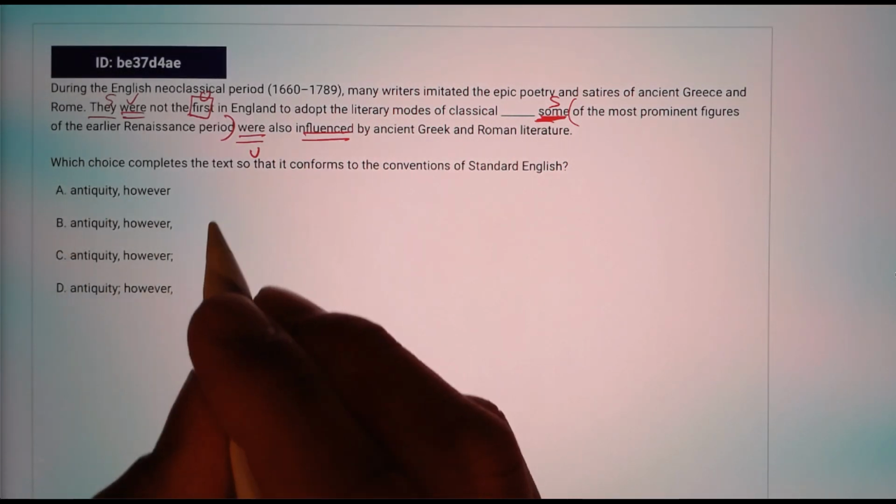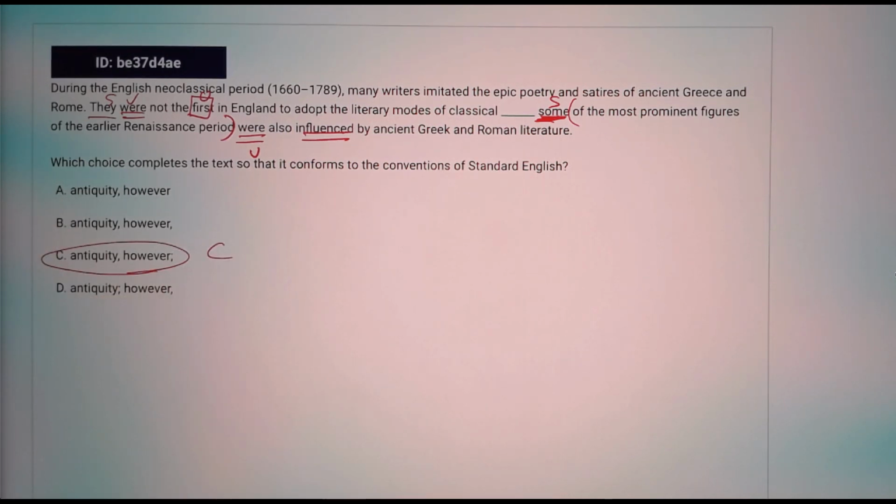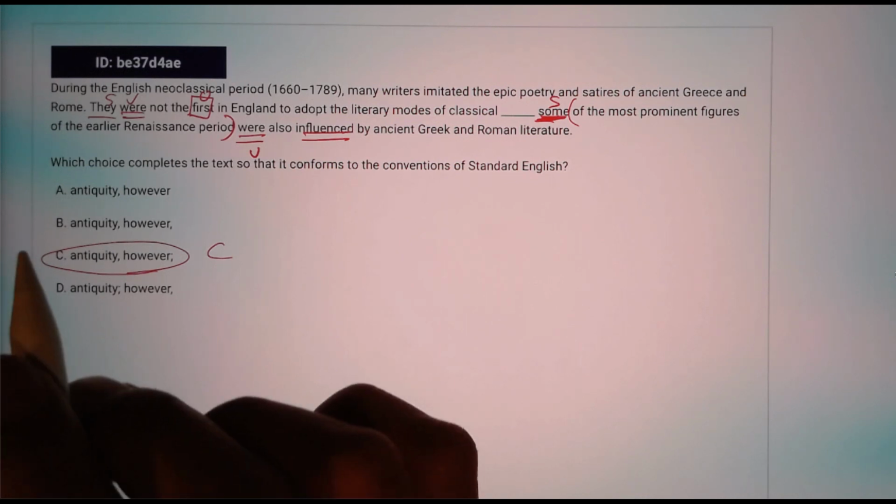So the correct answer should be C. Okay, but then let's find the other choices and then use the rationale to eliminate.